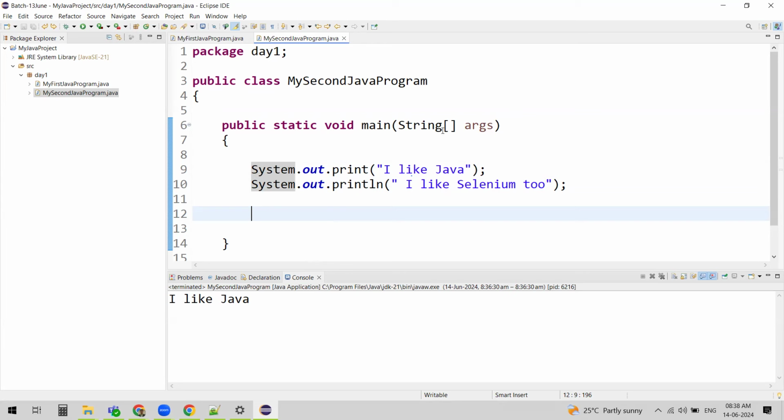Very simple Java program. All right, then I think it is very clear, right? To create a project, you create a class. In the main method, we write whatever we wanted, and that is displayed on the console.